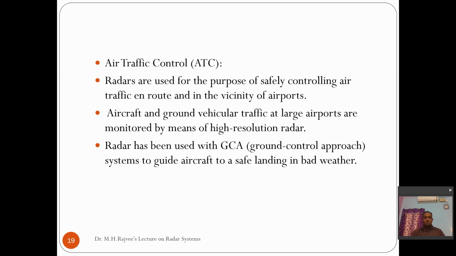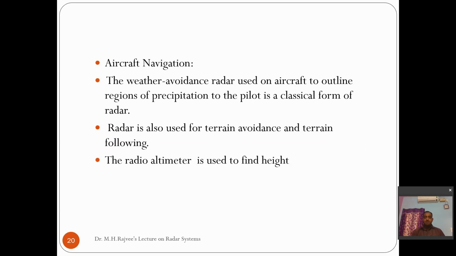Radar has been used with ground control approach systems, which are used for landing vehicles even in bad weather conditions. This is aircraft navigation. The weather avoidance radar used on aircraft outlines the regions of precipitation to the pilot. So pilots use it to check weather, like some severe clouds, and they can avoid that path. Radar is also used for terrain avoidance and terrain following.